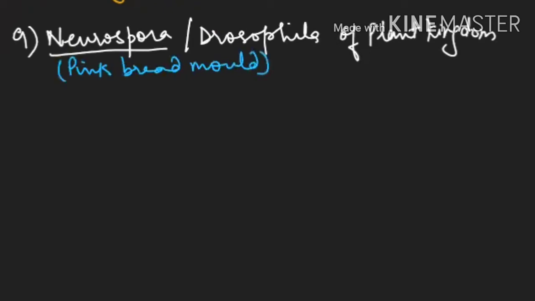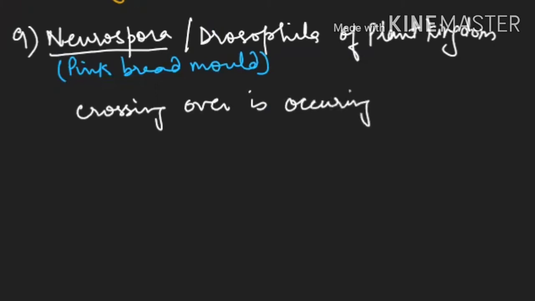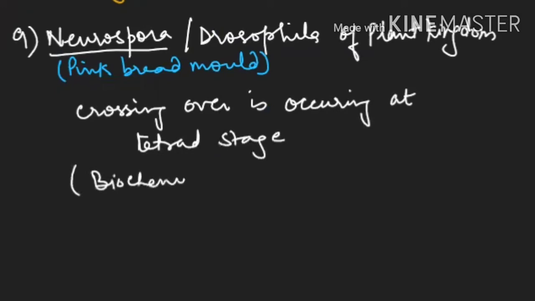So Neurospora is also known as the Drosophila of the plant kingdom, because a lot of use was done in Neurospora to check at which stage crossing over is occurring, at the dyad stage or tetrad stage. So we have understood that crossing over is occurring at the tetrad stage. So you can see we are using it for biochemical genetic research work. Clear? Up till here, I think the topic is clear.